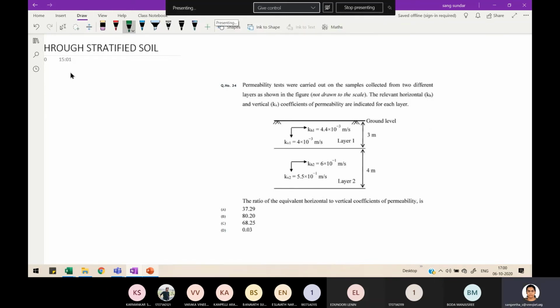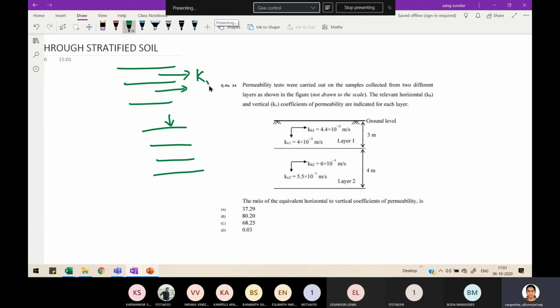You guys remember the topic. If this is your soil layer, one is along the direction of stratification, along the direction in which soil layers are packed one above the other. In another one, your flow will be perpendicular to your layers. If this is the direction in which your layers are oriented, flow will be in the perpendicular direction. Here you will get KH equivalent, whereas here you will get KV equivalent.